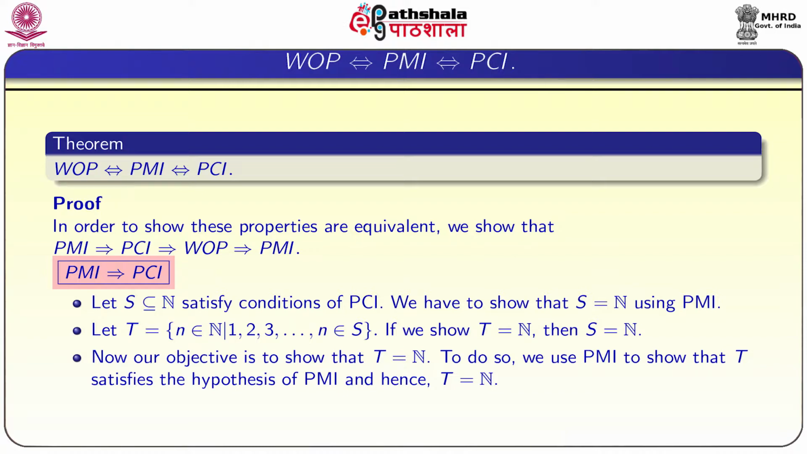So, for that we will consider the set T. T is equal to the set of n belongs to N such that 1, 2, 3 and so on up to n belong to S. That means 1, 2, 3 up to n are in S. In that case only n belongs to T. If you observe this construction, one can easily understand that T is a subset of S. So, once we show that T is equal to N, then S automatically becomes N. So, we will show T equal to N by using the principle of mathematical induction.